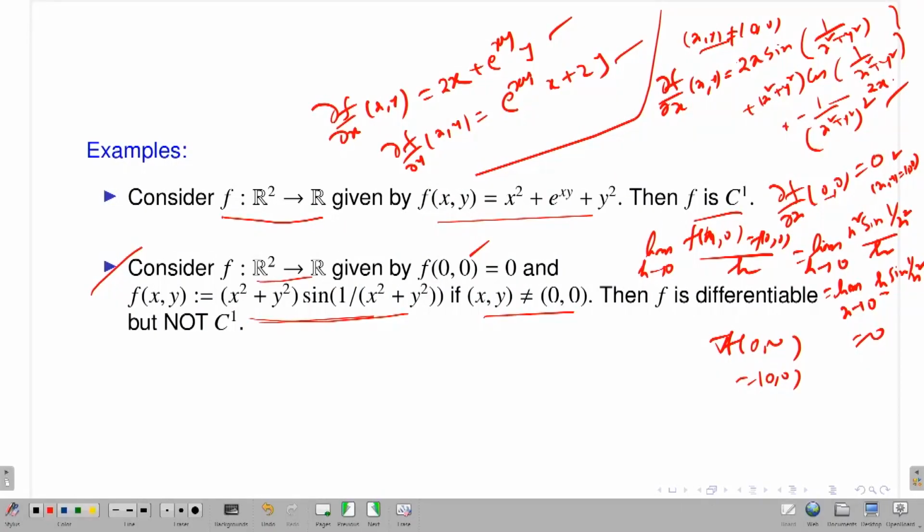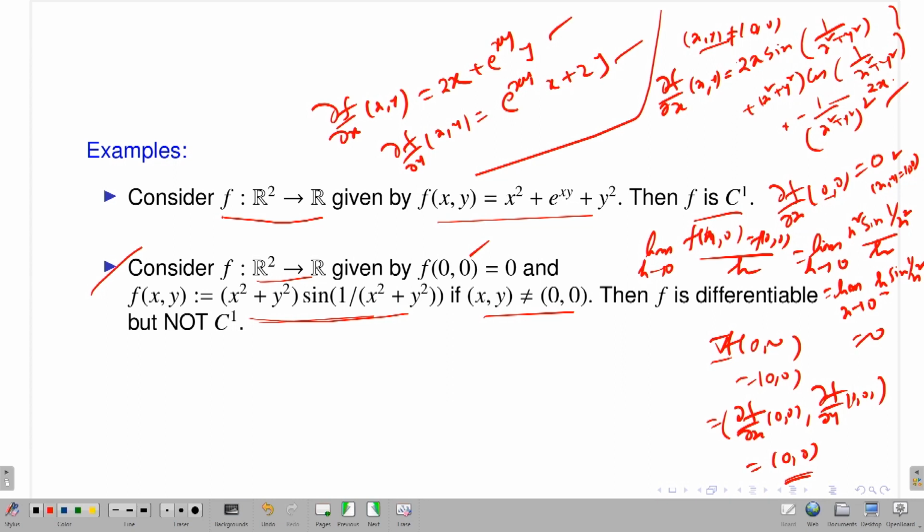Then only I will say that yes, my function is differentiable, and the gradient of f at (0, 0) is nothing but the total derivative of f at (0, 0). So the gradient of f at (0, 0) is del f del x at (0, 0), comma, del f del y at (0, 0), and this is the 0 vector. I have calculated del f del x at (0, 0); you calculate del f del y similarly. So this is okay.